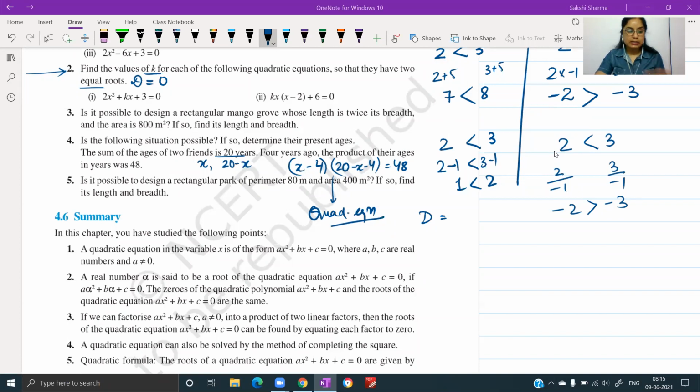करेंगे. Please keep in mind, इस तरह के questions हैं जहाँ पे you are supposed to check whether or not the quadratic equation can be solved. You will be actually required to find out the discriminant. अगर question में कहीं पे भी ये आपको clue मिल रहा है that you need to show that this particular quadratic equation can be solved, you can obtain the roots, you have to find the discriminant.